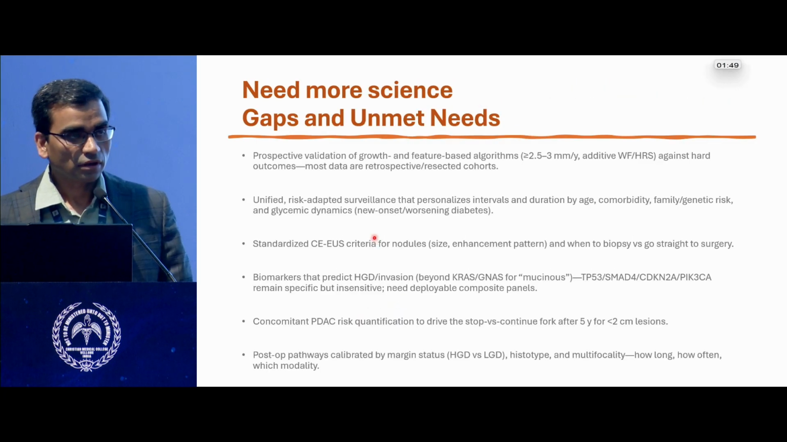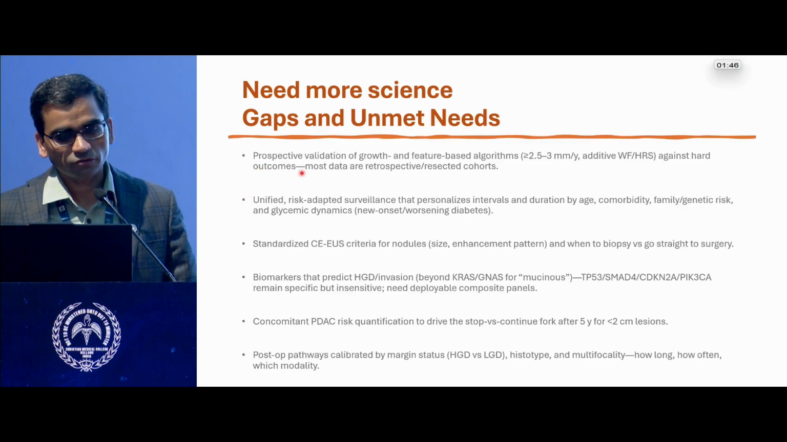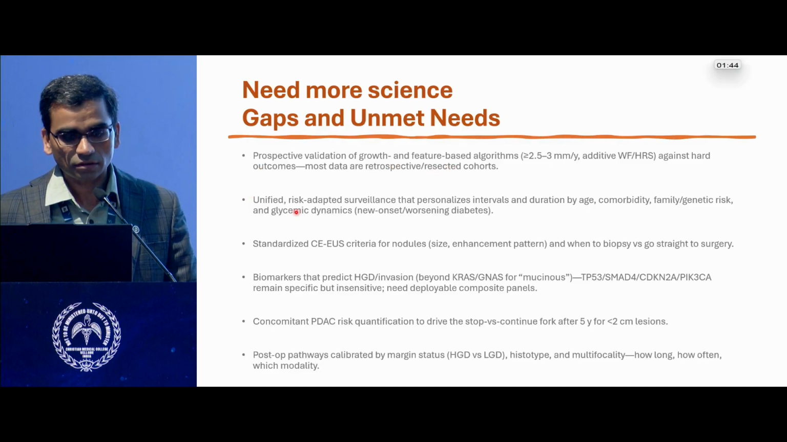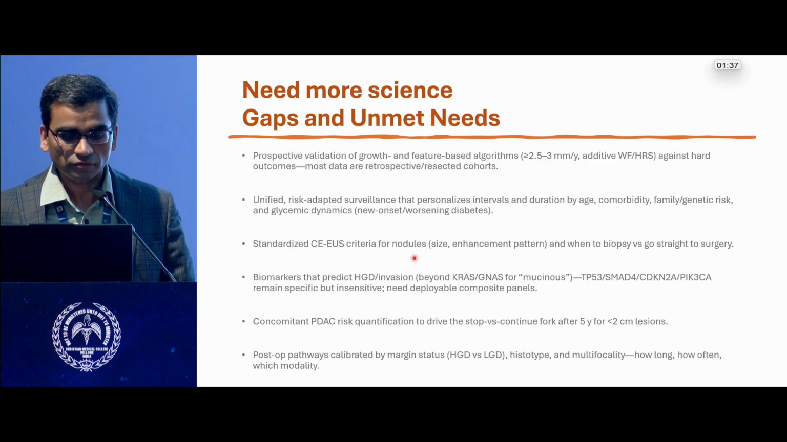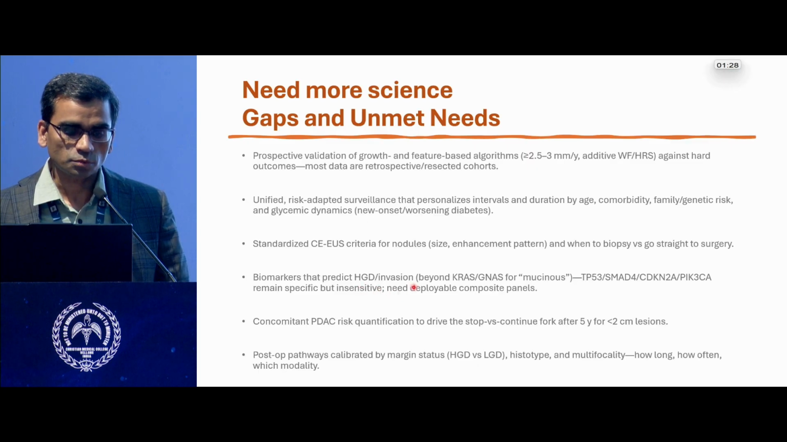So coming to the gaps, we need prospective validation of growth and feature-based algorithms. We need unified risk-adapted surveillance strategies. We need to standardize the EUS criteria, especially the contrast EUS for nodules, enhancement patterns, etc. Who is going to directly go for biopsy or surgery? We need better biomarkers to predict invasion and high-grade dysplasia beyond KRAS and GNAS. Concomitant PDAC and risk stratification is needed, and post-op pathways need to be calibrated as per the margin positivity or negativity.